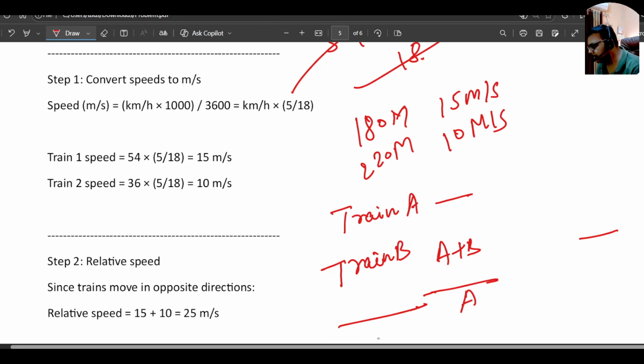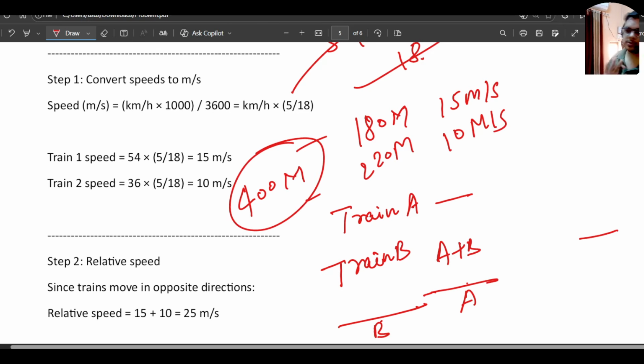This is the length of A, this is the length of B. At this point it is A plus B when they will cross each other fully. So the total length will be the length of A and length of B, so 180 plus 220. That means the 400 meters they need to cross. We need to find out how much time they will take to cross 400 meters.